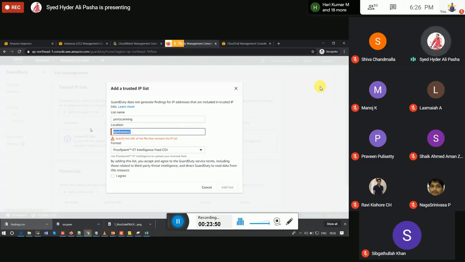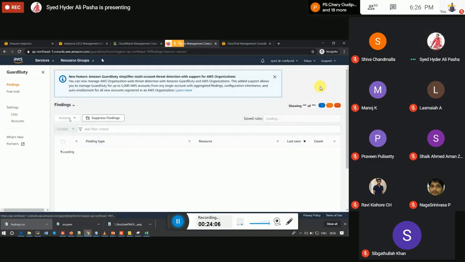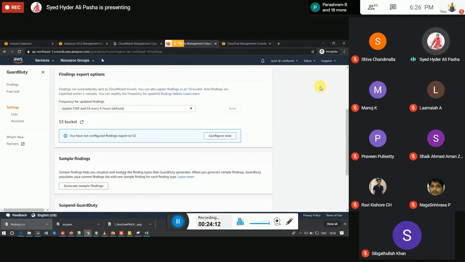We have to give the specific URL, and this one should be txt, plain text or anything. We have to give the URL of the S3, and then it will fetch the details and add the trusted IPs here. If there is a new account, I'll just suspend GuardDuty. I'll disable GuardDuty here.